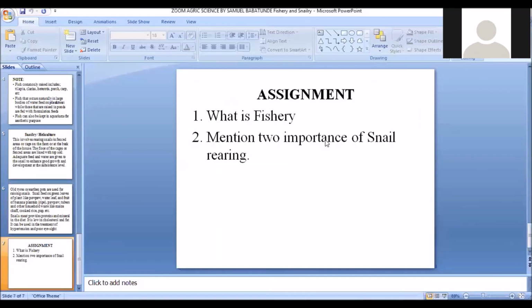And then I gave an assignment. I said, one, what is fishery? And two, mention two importance of snail rearing. Now this assignment is submitted on our WhatsApp group. So with this, we've come to the end of today's lesson, and also we've wrapped up the lesson on forms of agriculture.